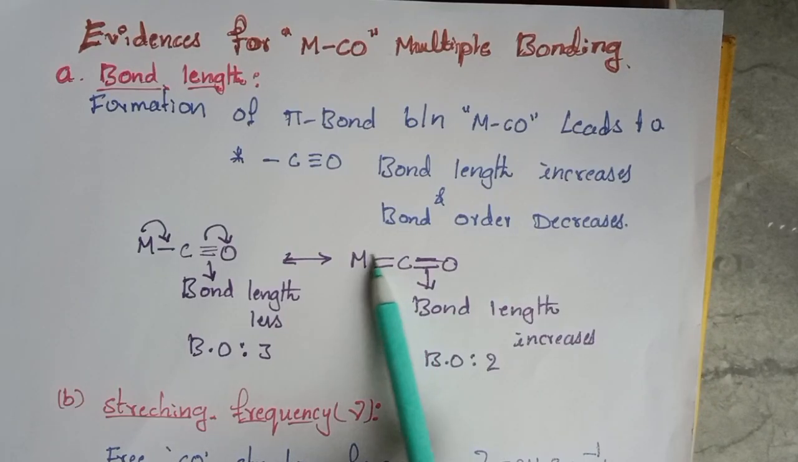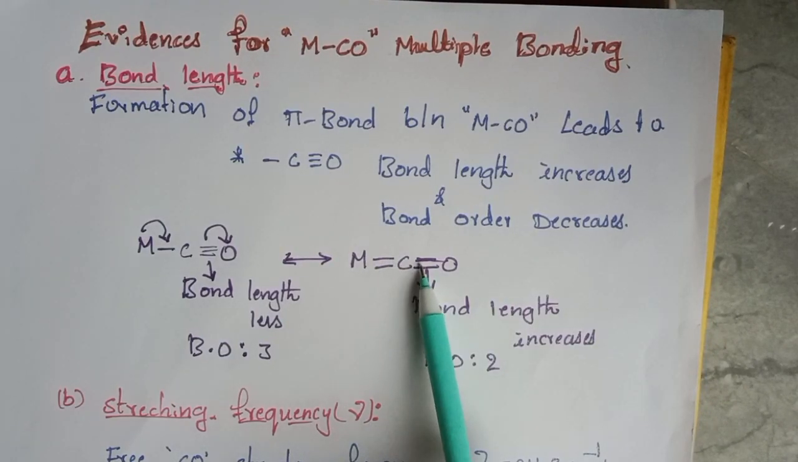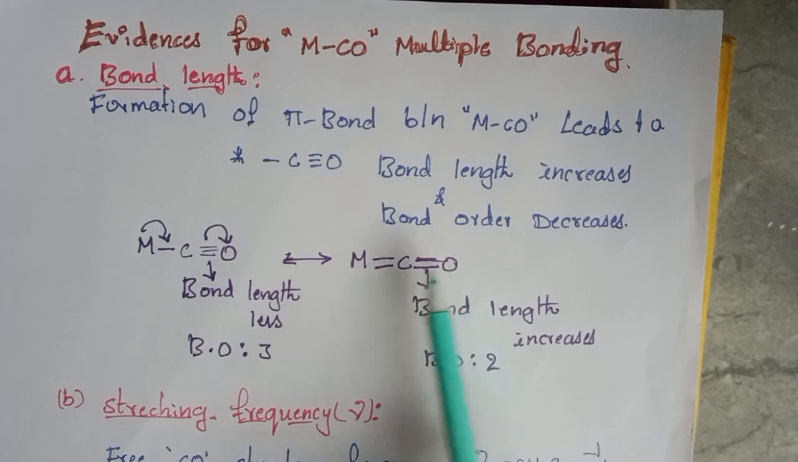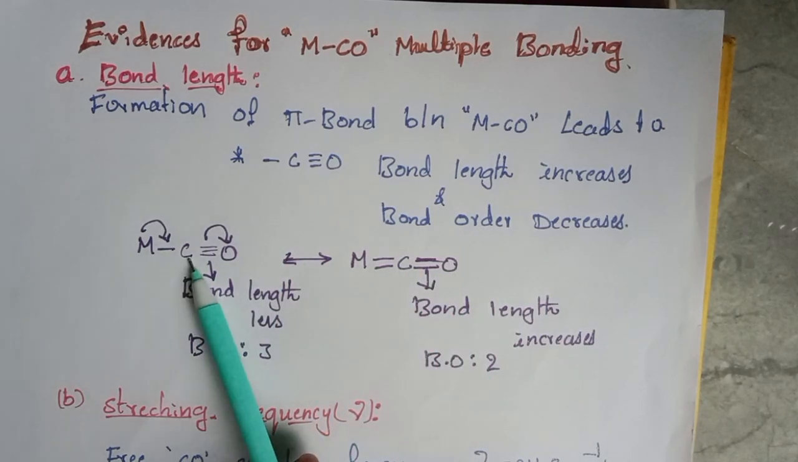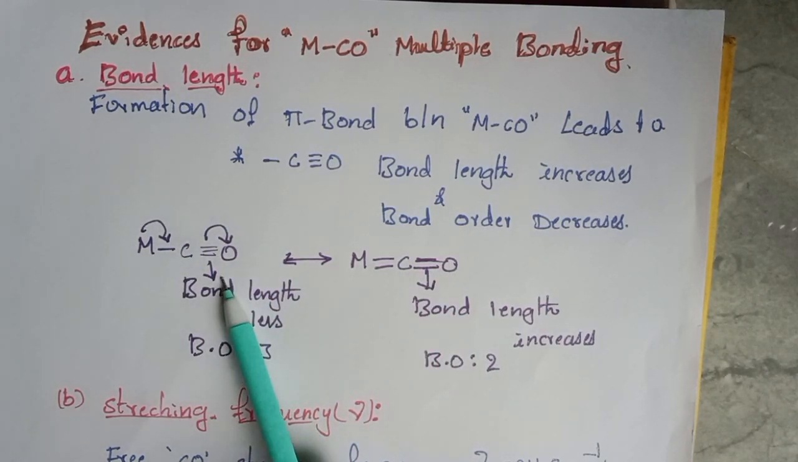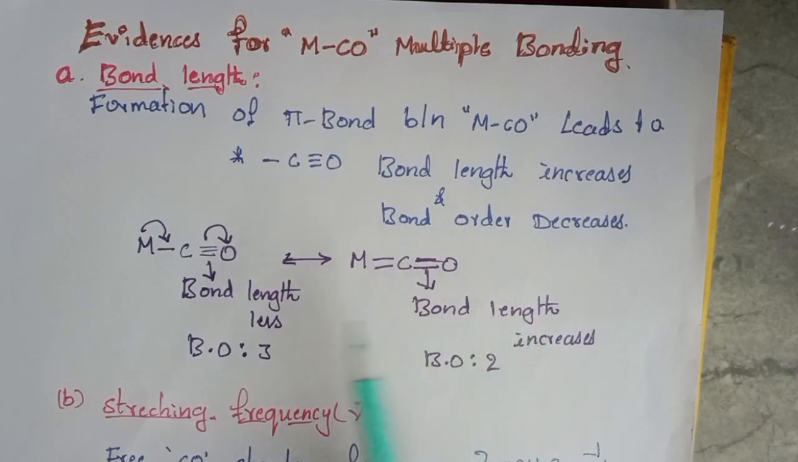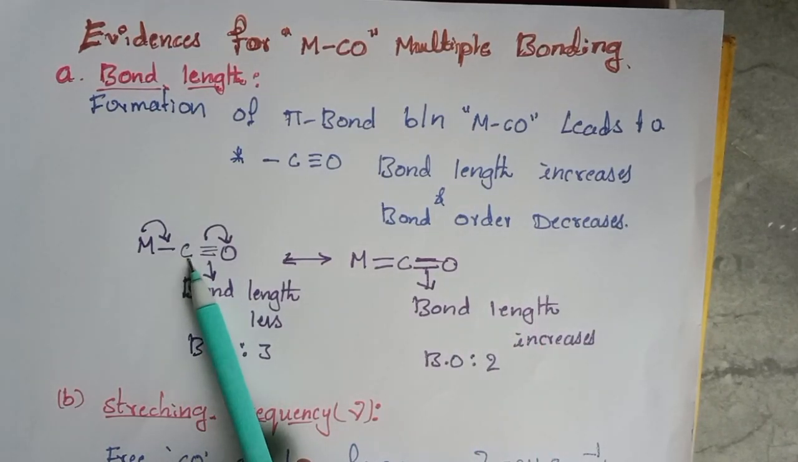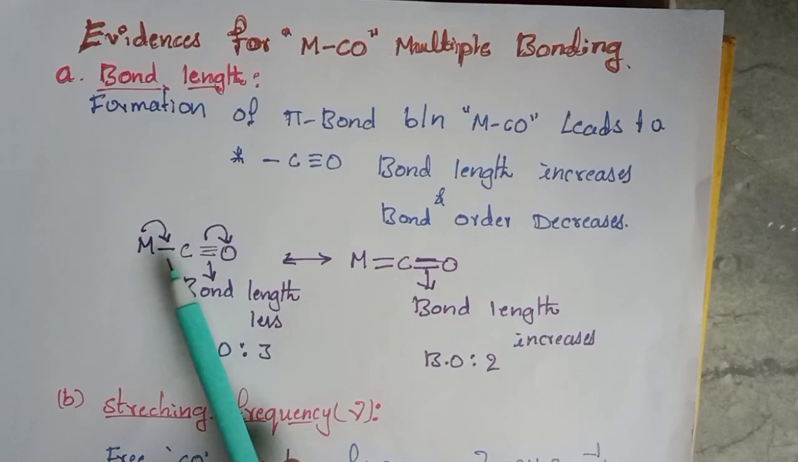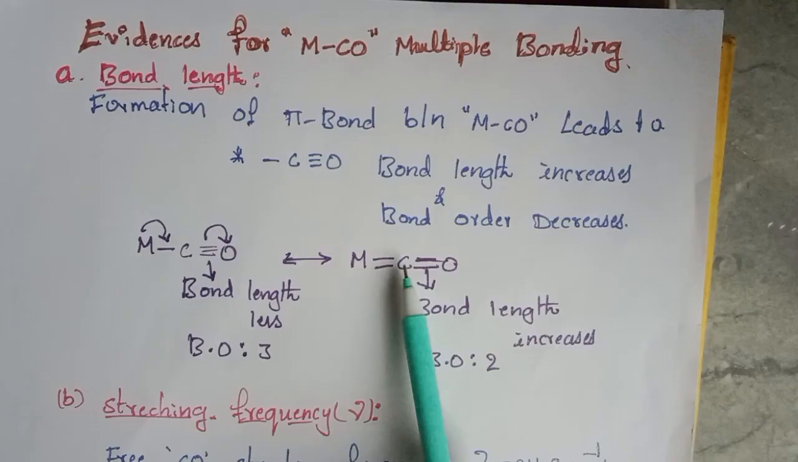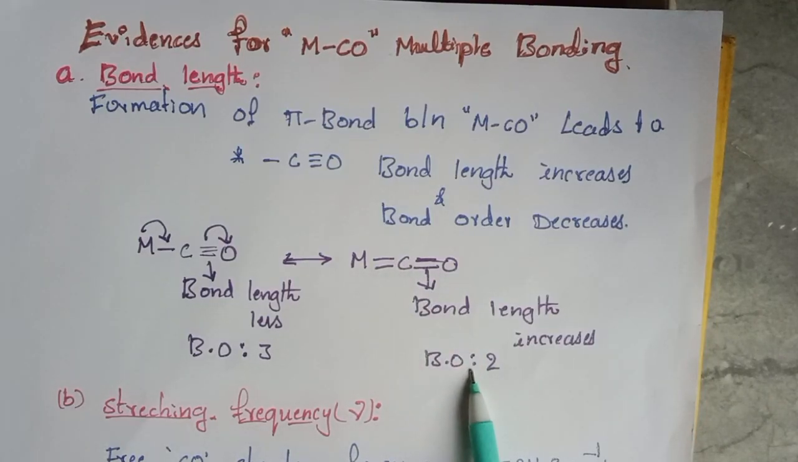So when the pi bond formation takes place here, the weakening of the bond takes place between carbon and oxygen. Therefore, the bond length will increase. Compared to the triple bond between carbon and oxygen, the bond length is less. But when it becomes a double bond between carbon and oxygen, the bond length increases. And if you see the bond order, when it is in sigma bond, the carbon and oxygen bond order is 3. When it forms the pi bond, the carbon and oxygen bond order becomes 2.